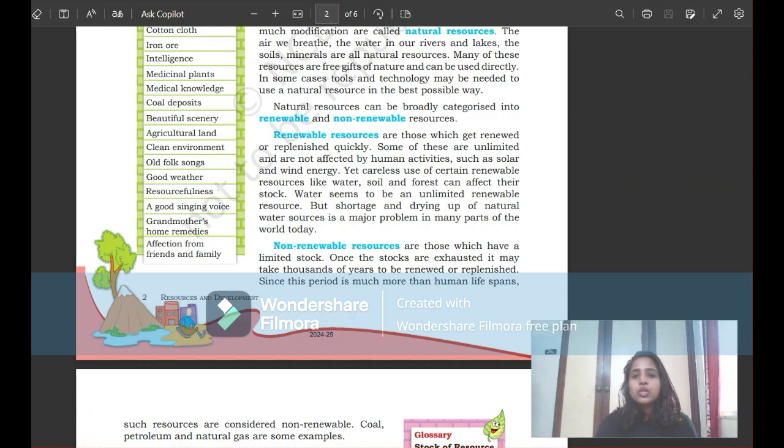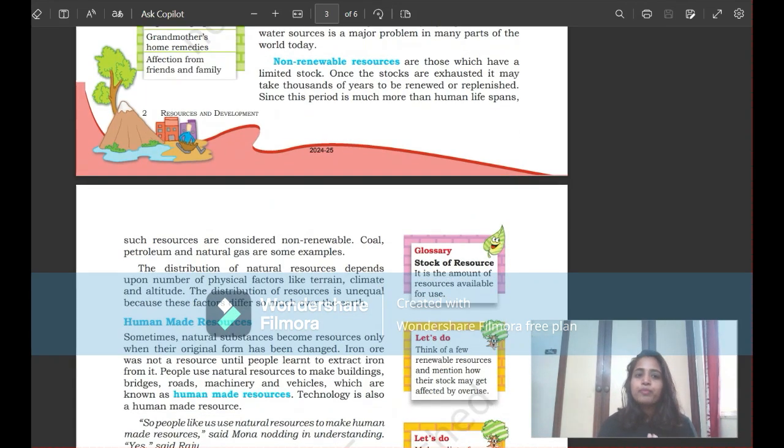The second one is non-renewable resources. Non means we cannot make it. These are those which have limited stock. Once the stocks are exhausted, meaning finished, it may take thousands of years to be renewed or replenished. Since this period is much more than human lifespans, such resources are considered non-renewable. Examples are coal, petroleum, and natural gases. Remember, non-renewable means you cannot prepare them again. It will take many more years to form.